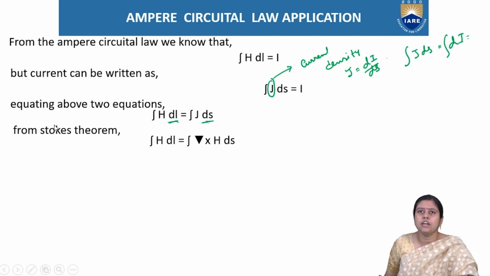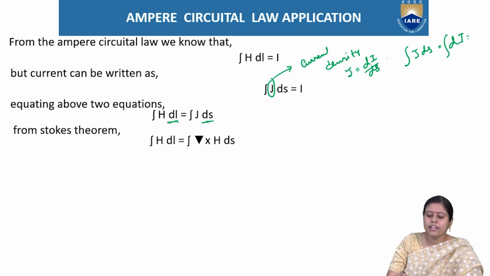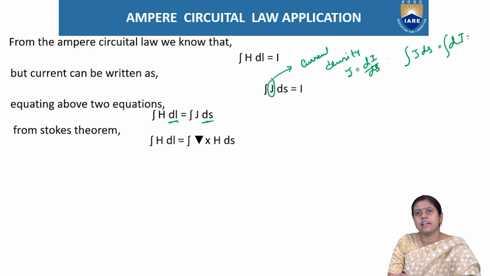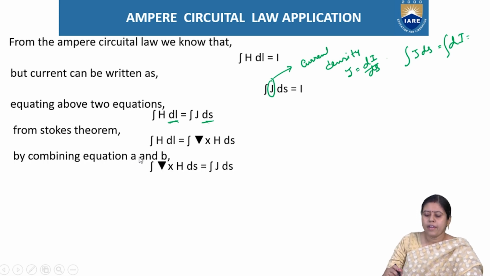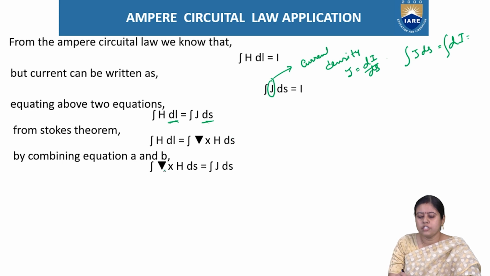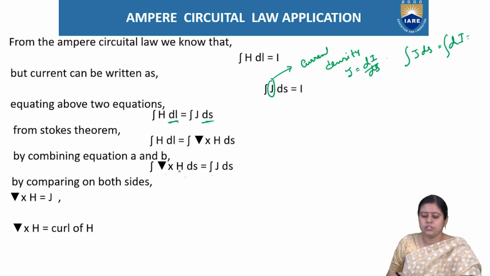So we can use the Stokes theorem. The integration of H dot dl can be written as the integration of grad cross H dot ds. So by combining these two equations, we can write grad cross H ds is equal to J ds. So grad cross H is equal to J.